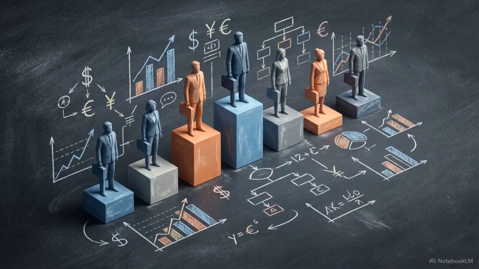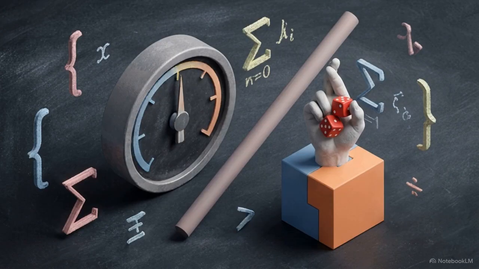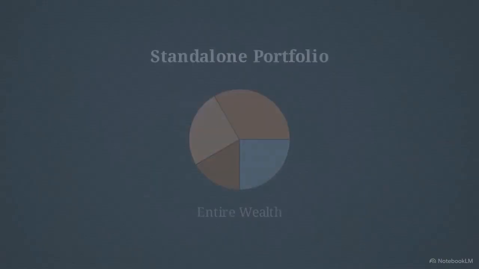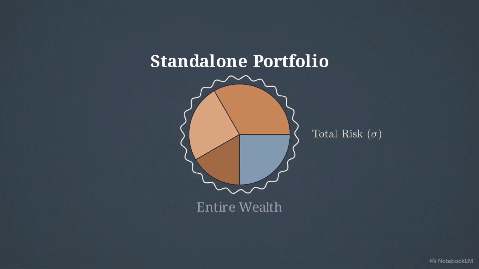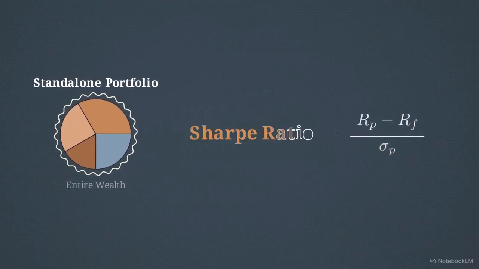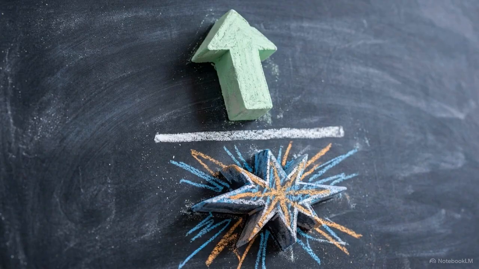With this mathematical pricing baseline established, we can evaluate professional portfolio managers and expose whether they possess genuine skill or if they just got lucky by taking hidden bets. If you are looking at a standalone portfolio that represents an investor's entire wealth, you use the Sharpe Ratio. It measures excess return divided by total risk, including all that messy, unsystematic noise.